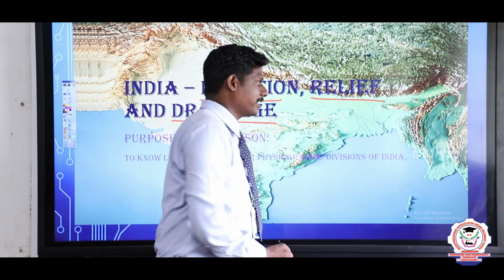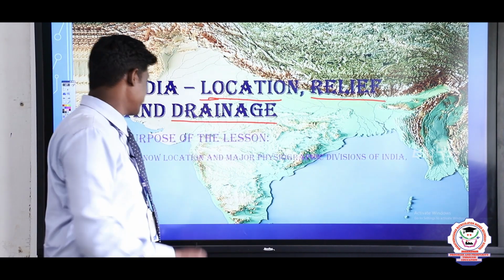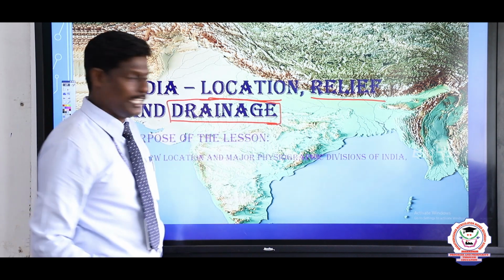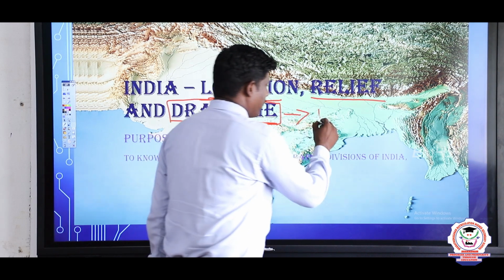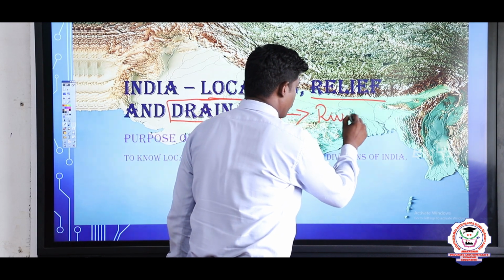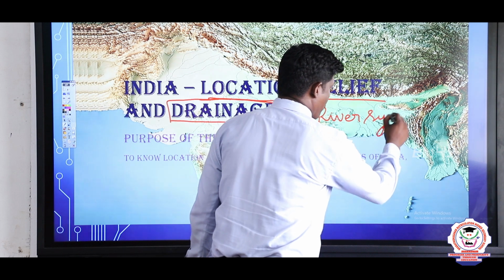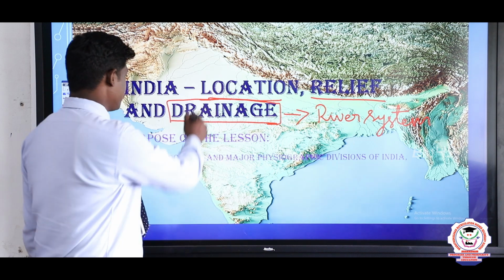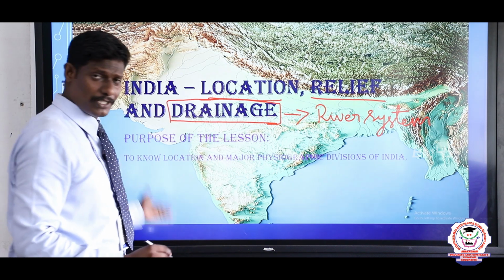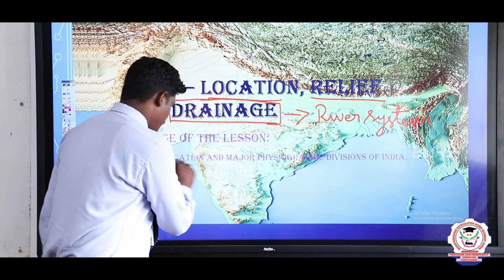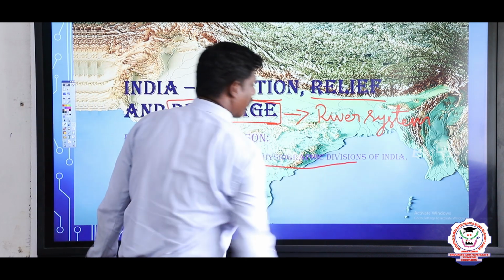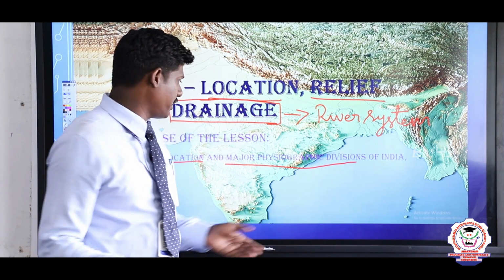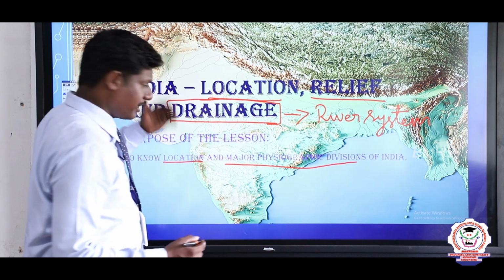And here relief means the total structure of the place. And drainage is a very important word. Here drainage means the river system of our country. The river system of our country is called the drainage system. The main purpose of the lesson is to know the location and major physiographical divisions of India. I hope you know there are many physiographical divisions in India. Let us see one by one.